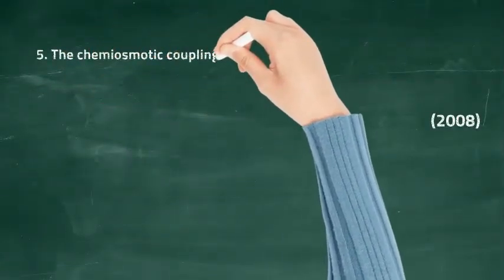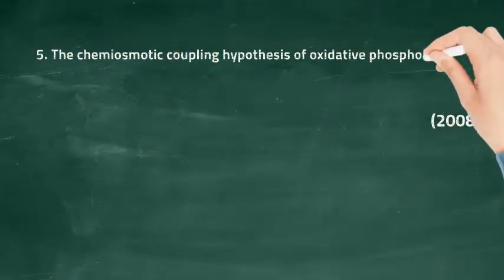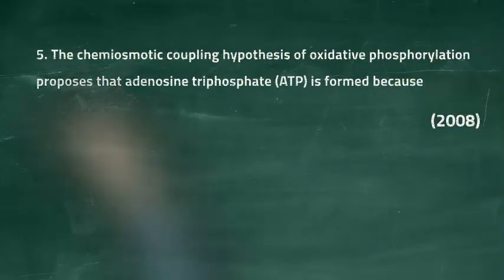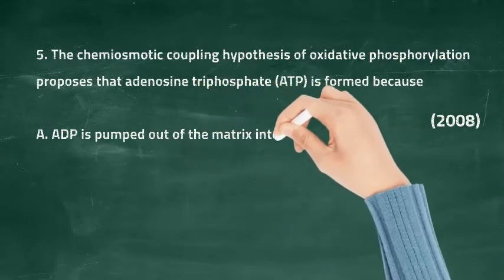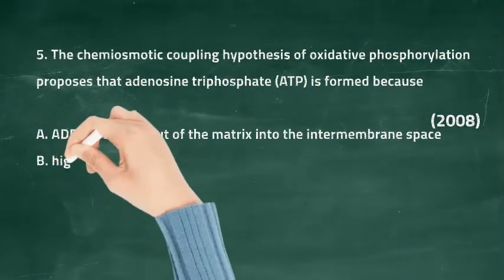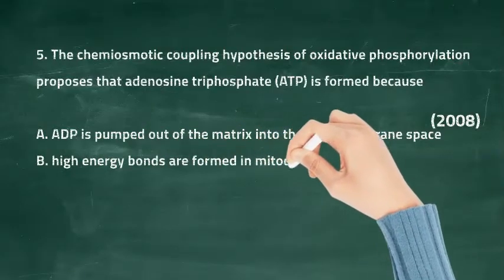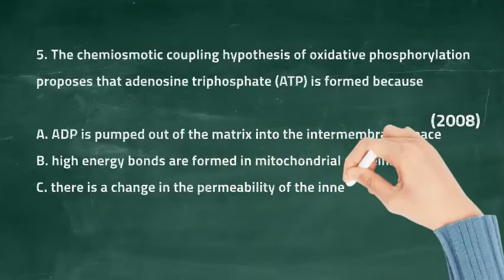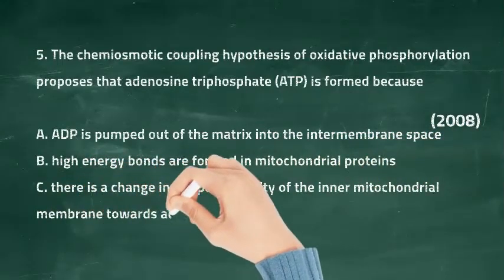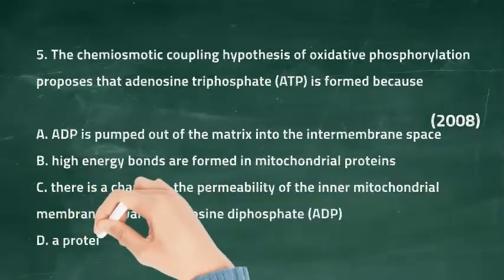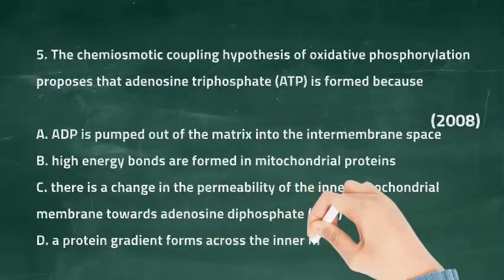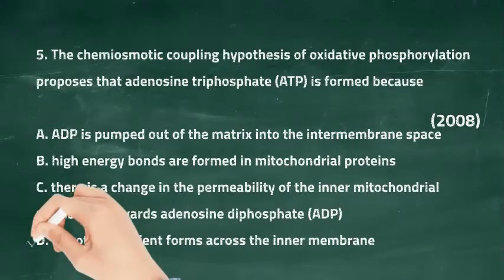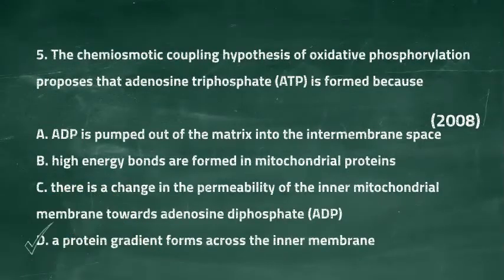Question 5. The chemiosmotic coupling hypothesis of oxidative phosphorylation proposes that adenosine triphosphate ATP is formed because option A is ADP is pumped out of the matrix into the intermembrane space and option B is high energy bonds are formed in the mitochondrial proteins. Option C is there is a change in the permeability of the inner mitochondrial membrane towards ADP. Option D is a proton gradient forms across the inner membrane. So the right answer for this question is option D, a proton gradient forms across the inner membrane.